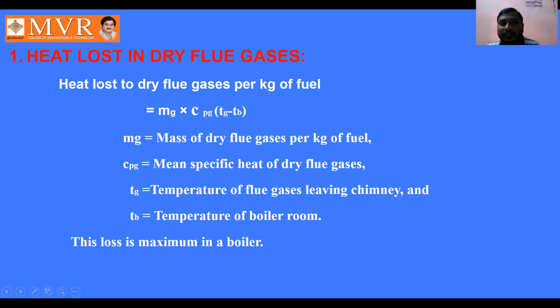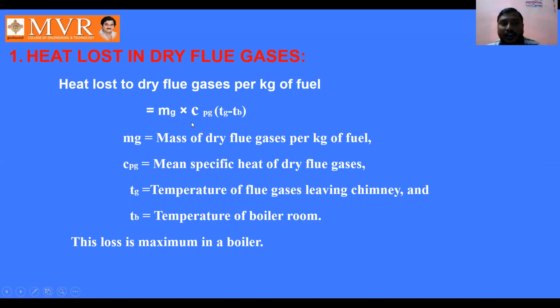Here mg is the mass of dry flue gases per kg of fuel, and cpg is the mean specific heat of dry flue gases. tg is the temperature of flue gases leaving the chimney, and tb is the temperature of the boiler room. This loss is maximum in a boiler. This is the first or major loss, the loss in dry flue gases.